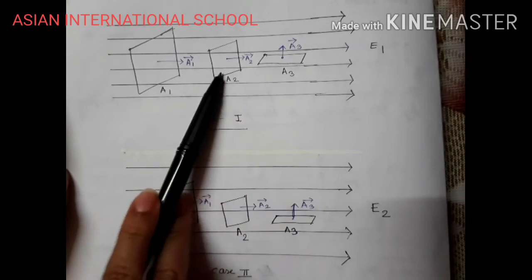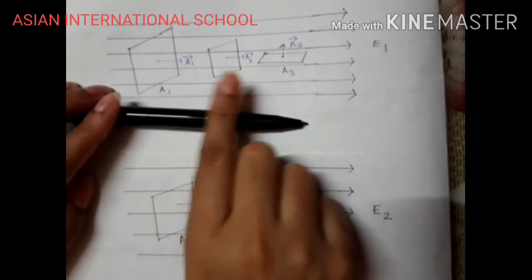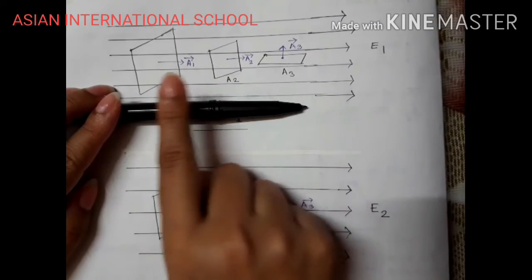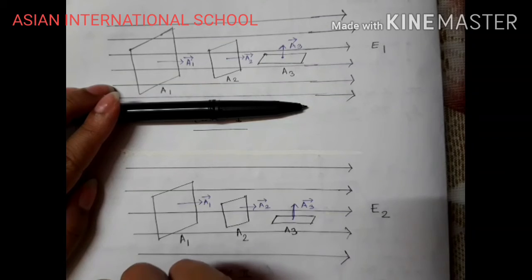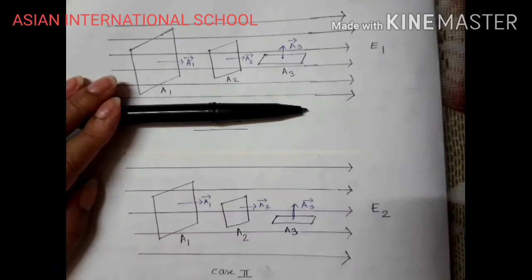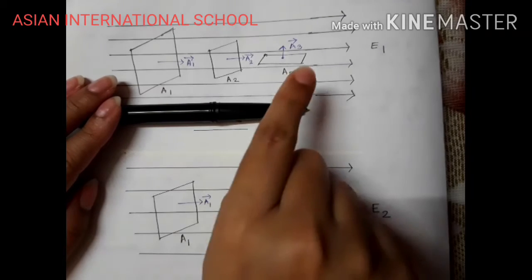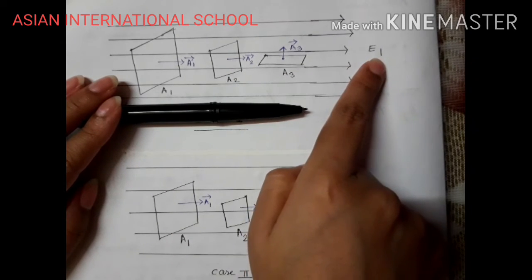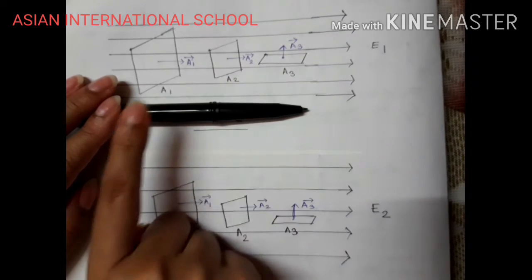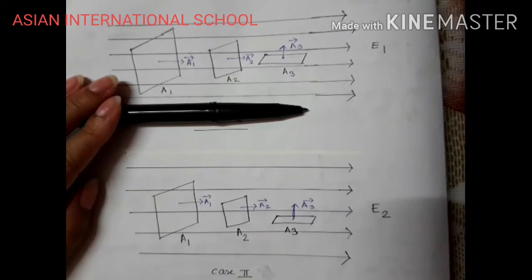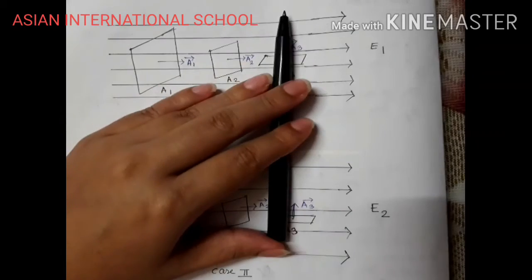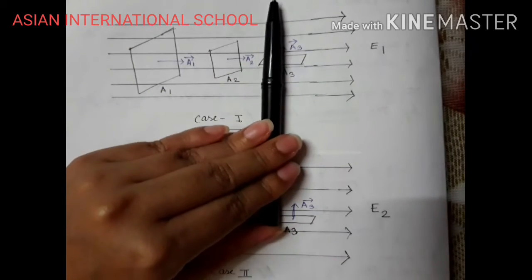In case of A2, the direction of A2 and the direction of the electric field are along the same direction, right? So there is no angle of inclination between E and A. You can see electric field lines passing through it. Now if I keep it perpendicular, this will be my direction of area vector.